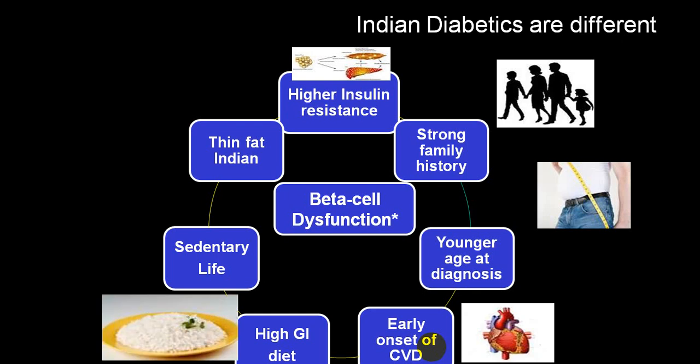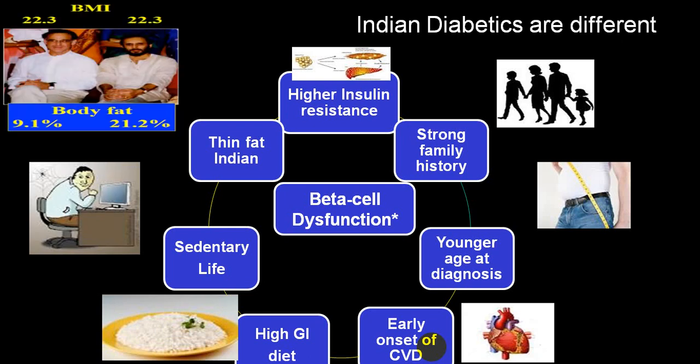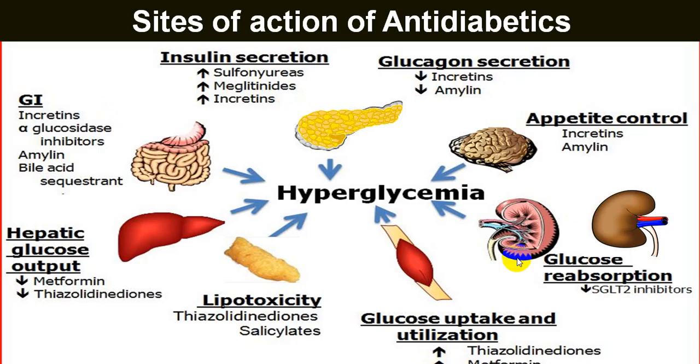We are known for eating a high carbohydrate diet, particularly high glycemic index type of diets. We are having a more sedentary life, and we are considered thin obese individuals. These are all the factors in an Indian diabetic which is a little different from other groups of people. And we have already discussed this many times in the control of type 2 diabetes mellitus.